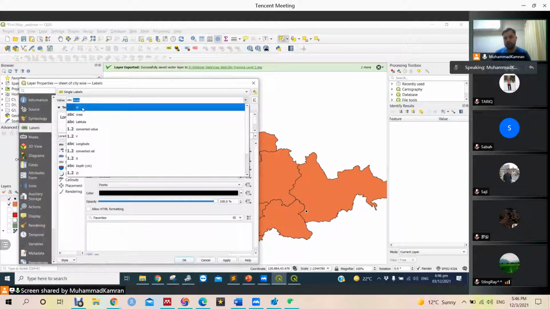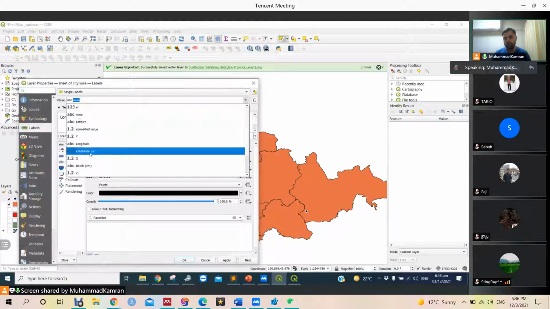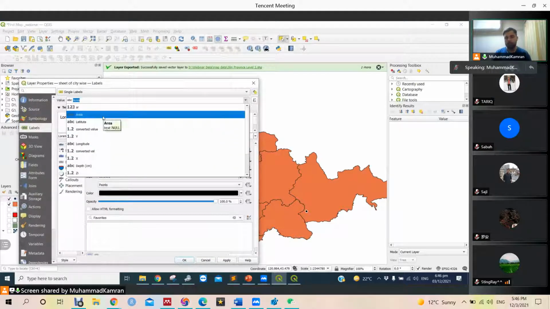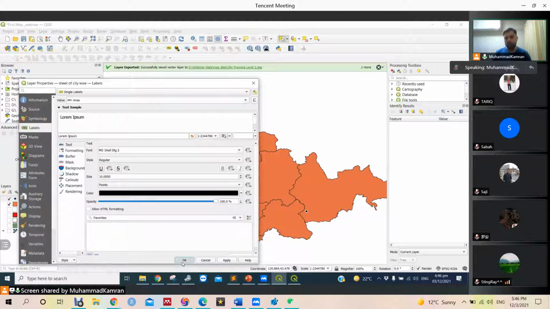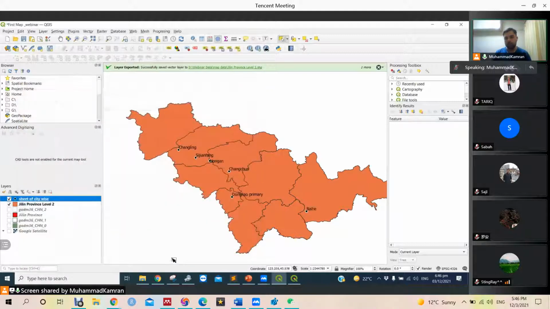And we have area, serial number, area, latitude, converted value. As you remember, in the Excel file, all the columns we have, first we should apply here this area name or whatever name, or maybe pH value we want to apply here, or any value, anything we want to apply here, we can do that.